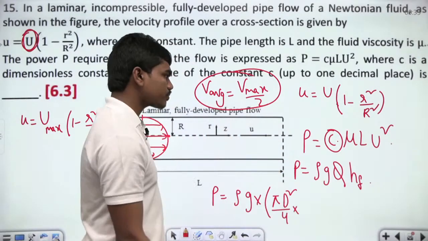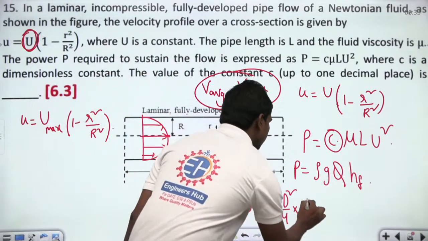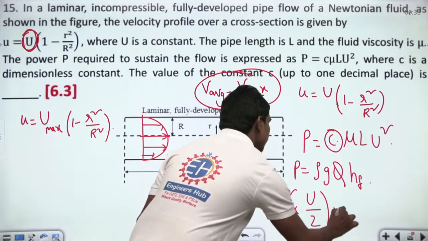So here the average velocity, which is u max by 2, so this is U by 2 into hf.